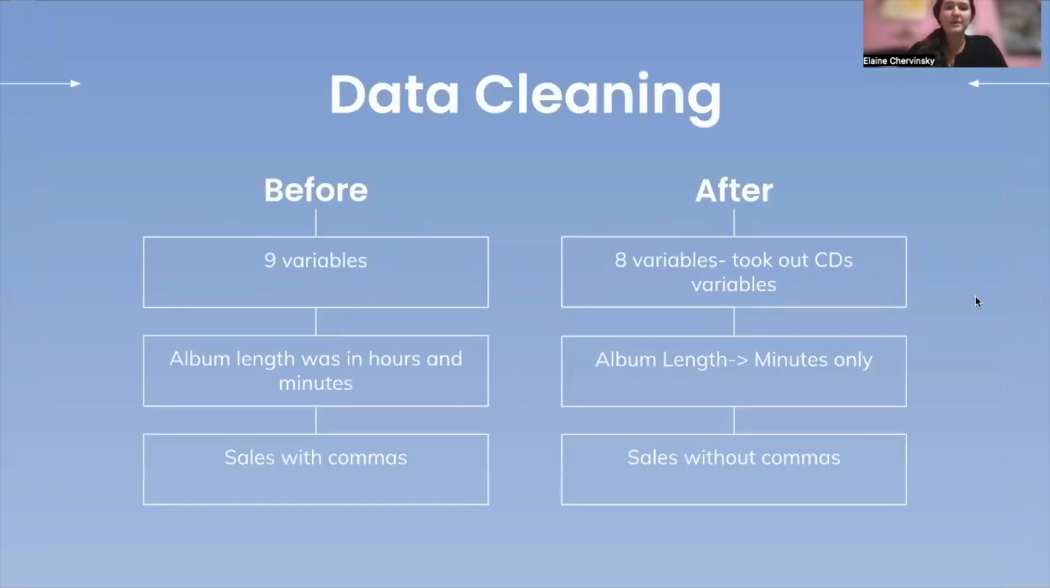Here we see the befores and afters of the data cleaning process. As Catherine said, we chose to stick with 8 variables, 4 numerical and 4 categorical. We decided to subset the original data and remove the CD variable. We also mutated the album length or minutes variable. Originally, it was in hours and minutes that were separated by a colon. We decided it would be most efficient to change the album length from hours and minutes to only minutes. We also renamed the column from album length to minutes.